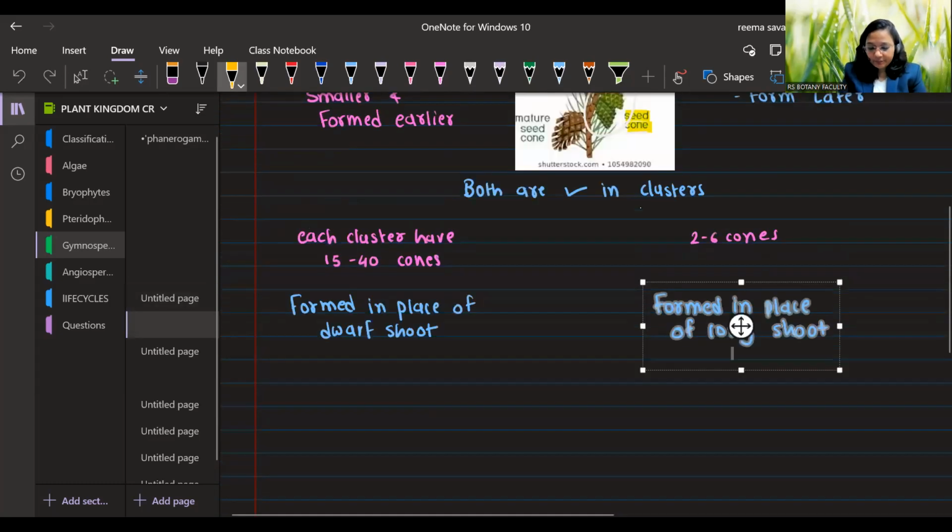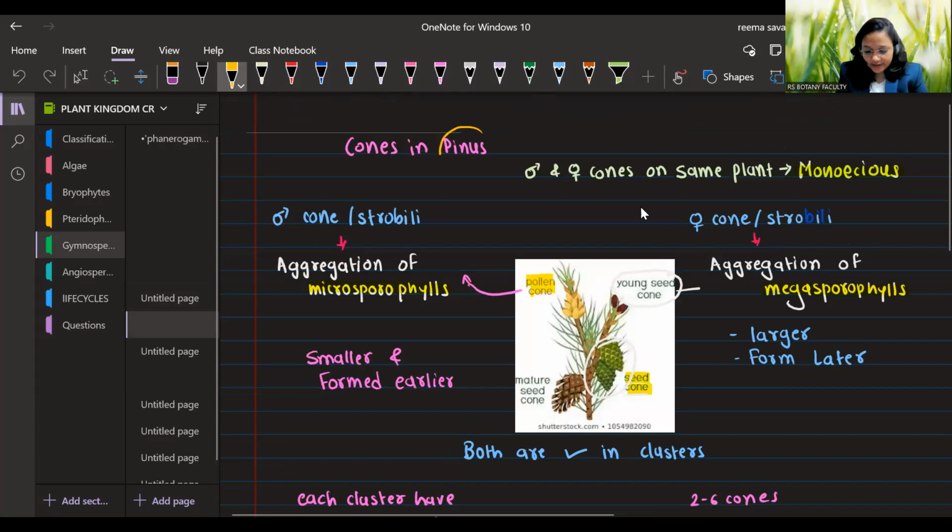Next one, cones in Pinus. So we will be studying the life cycle of Pinus. Pinus is a monoecious plant. Both male and female cones are present on the same plant. So see, this is the seed cone, that is the female cone, and this is the pollen cone, that is the male cone.